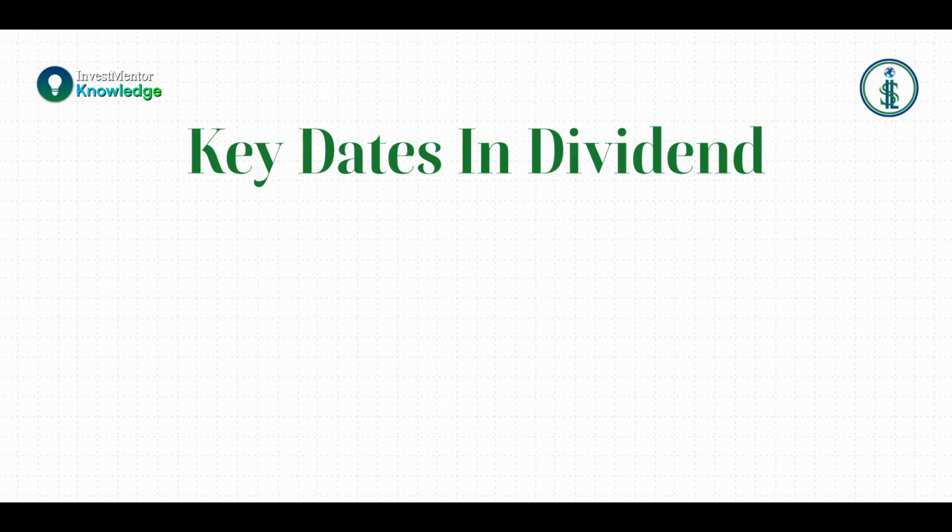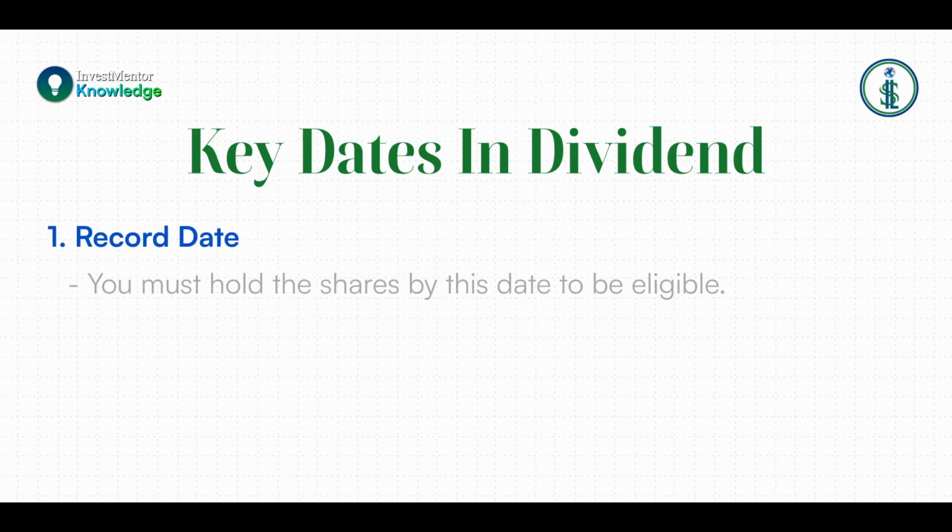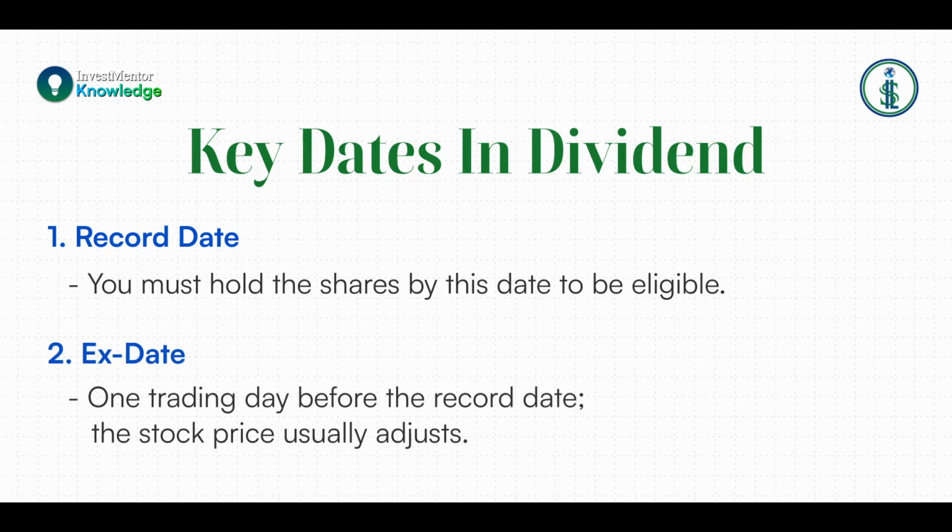Second is interim and final dividend. Interim, that is they are declared mid-year, and final declared at the end of the year, that is post AGM. Few key dates are record date. You must hold the shares by this date to be eligible to get the dividend, and ex date, it is 1 trading day before the record date.